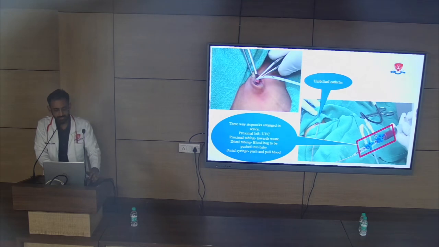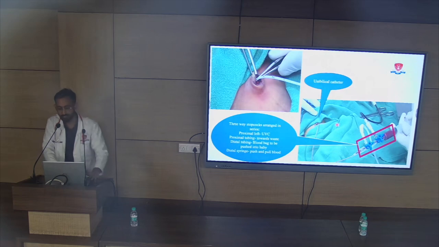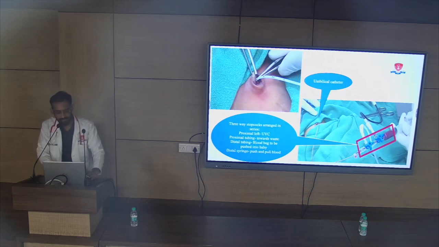We secure the umbilical lines over here, as you have seen, and for the procedure itself, we have to make sure that we have two 3-way stopcocks in series. The procedure involves drawing blood out of the baby and sending in fresh blood. As you can see, the first line over here is the proximal, the umbilical line, and this tubing over here goes towards the waste.